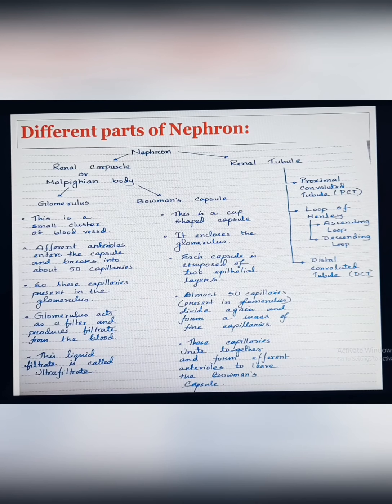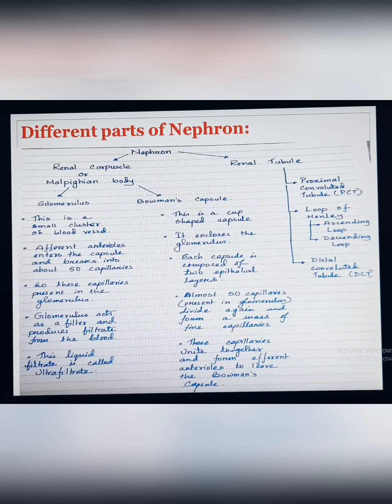These capillaries unite together and form the efferent arteriole to leave the Bowman's capsule. So the afferent and efferent arterioles are connected to the glomerulus and they leave from the Bowman's capsule.